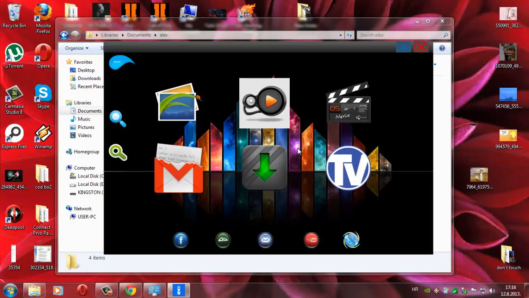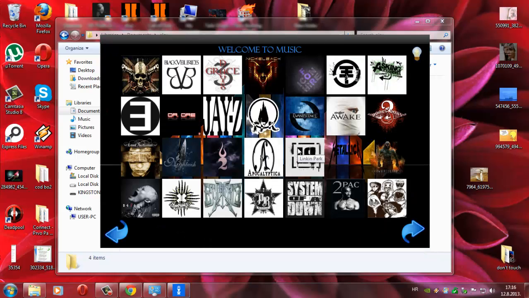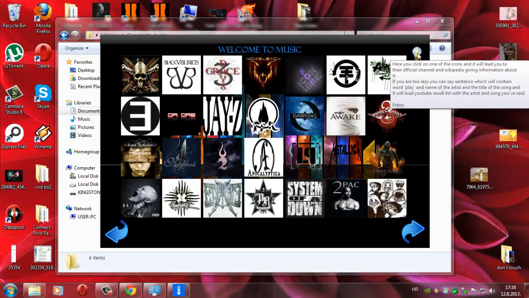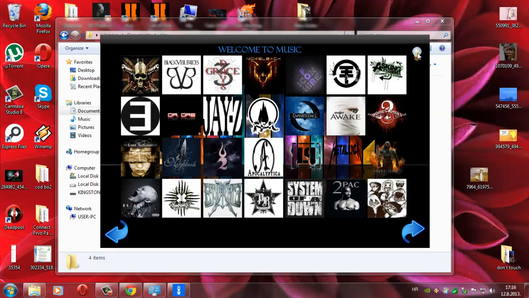Now we come to the music. It will open up a new form with lots of buttons. This is the basic design of this. It has this information tool here, which tells you how it works and what it's based on.